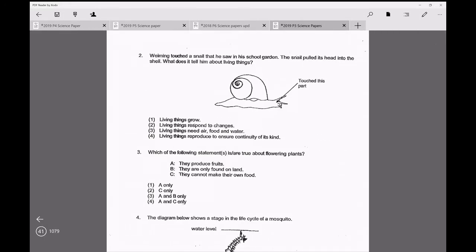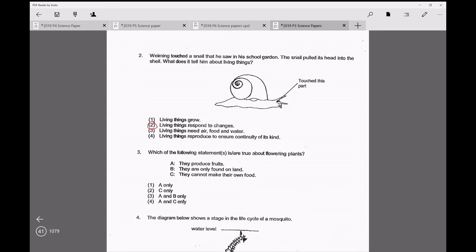Let's look at question 2. You touch a snail. You realize that the snail pulls its head into the shell. So the snail is hiding. It's responding to the changes around it. It's showing that the snail is a living thing that responds to changes.